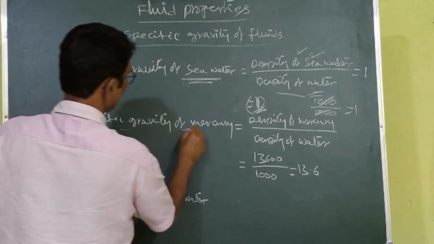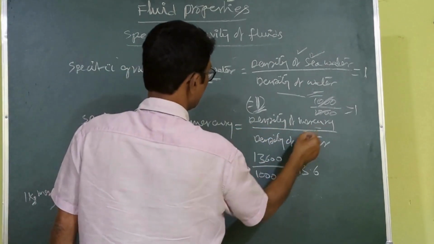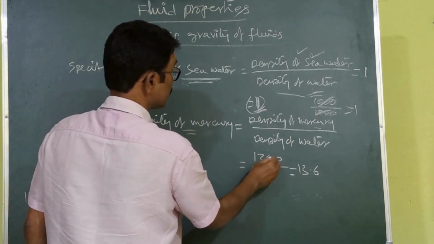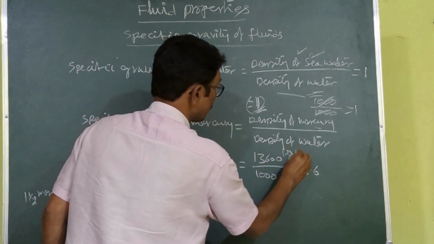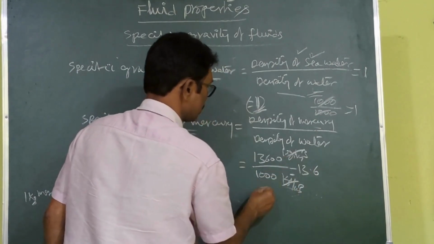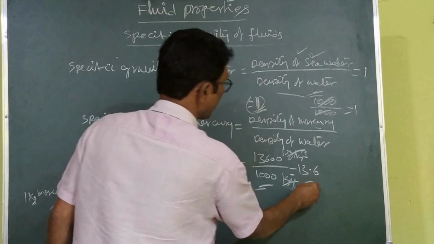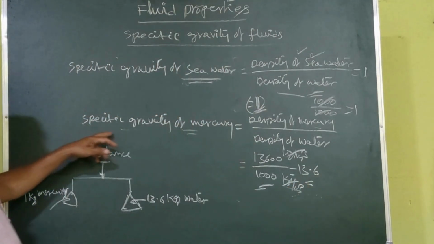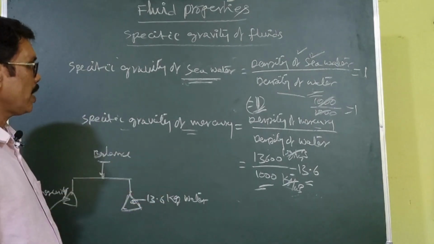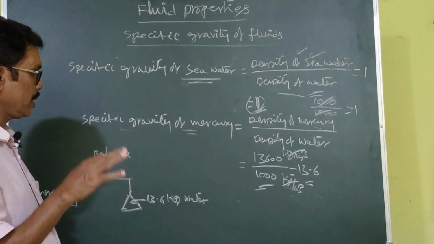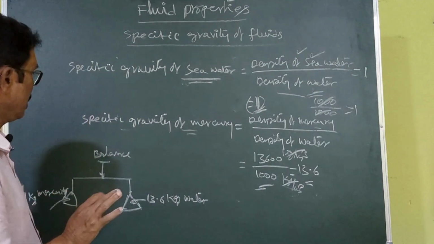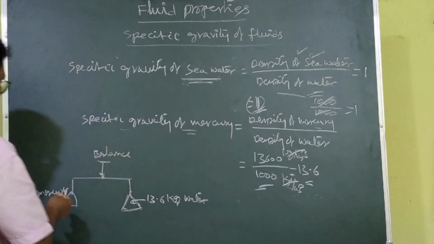Another thing: the specific gravity of mercury equals density of mercury divided by density of water. The density of mercury equals 13,600 kg per meter cube, and we know the water density in kg per meter cube, so the units cancel and we simplify to get 13.6. The specific gravity of mercury equals 13.6. What can we understand here? The mercury density is 13.6 times heavier than the water density. You can understand that in a simple way.